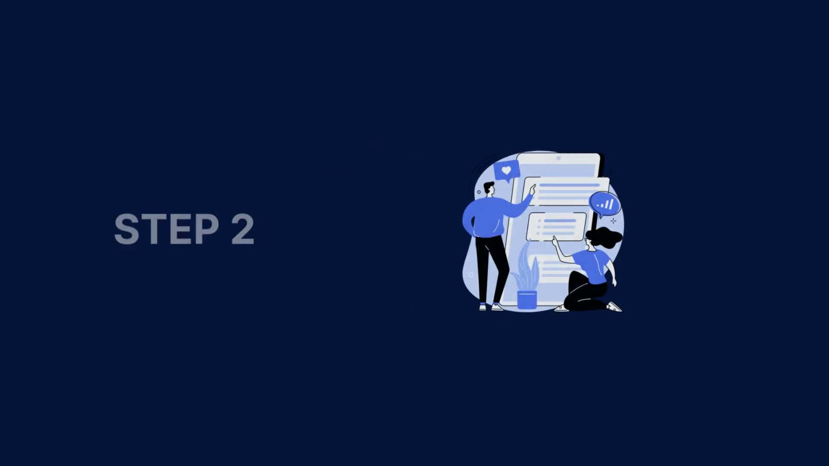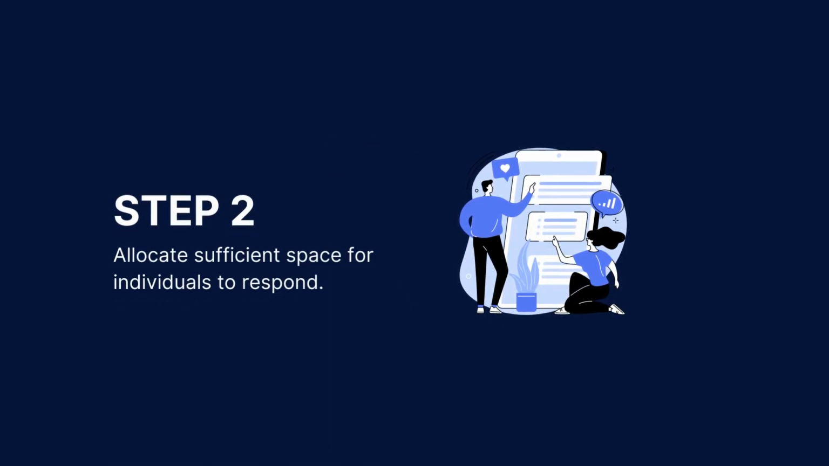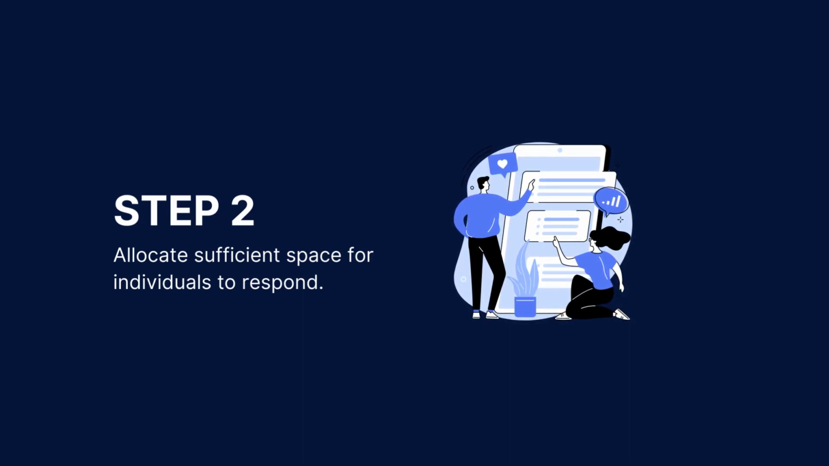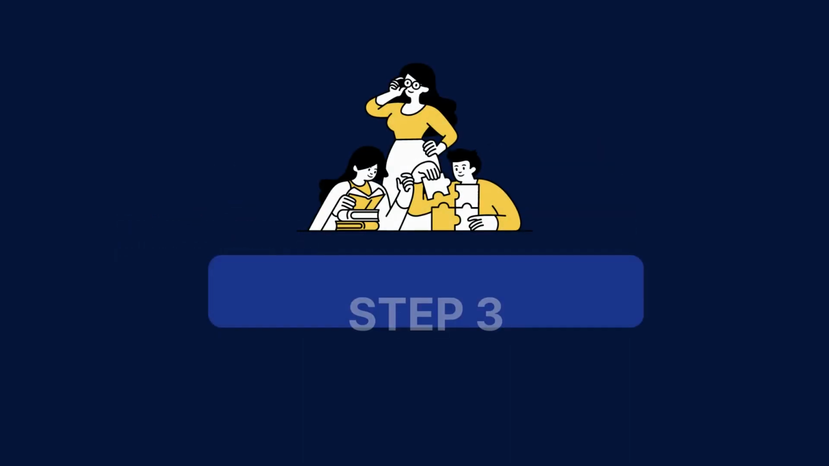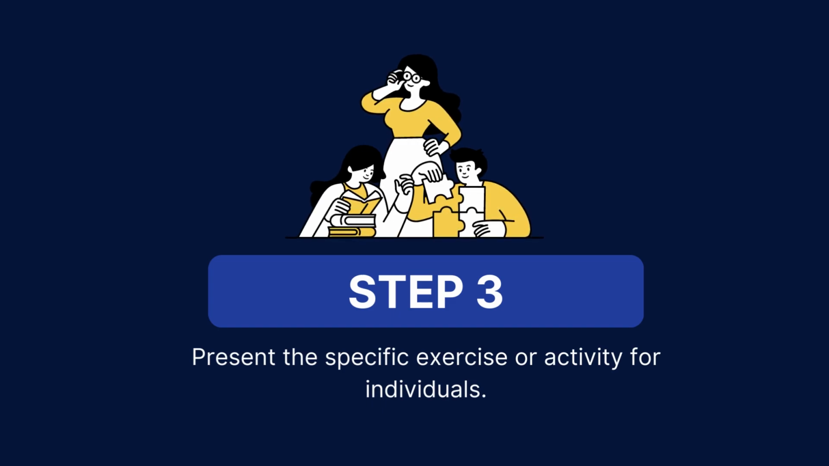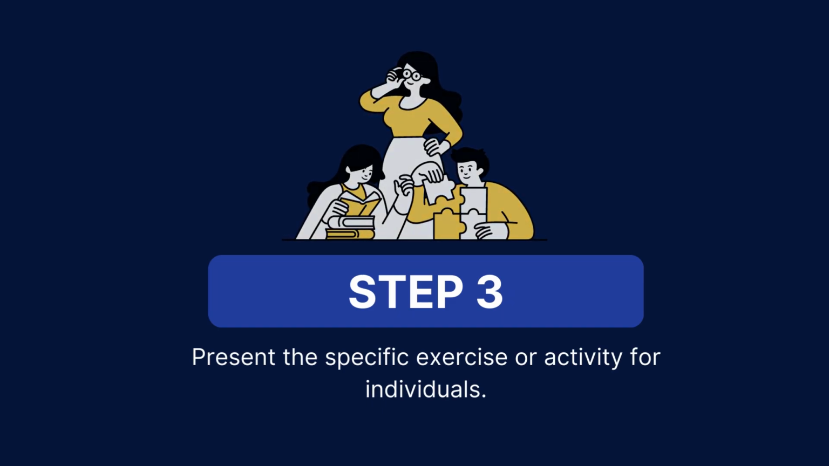Next, allocate sufficient space for individuals to write their responses or complete the exercises. Ensure the layout is user-friendly and allows for organized and legible entries. Present the specific exercise or activity for individuals to engage with. Clearly describe the purpose of the exercise and its relevance to ACT principles. Provide any additional instructions or guidance necessary to complete the exercise.